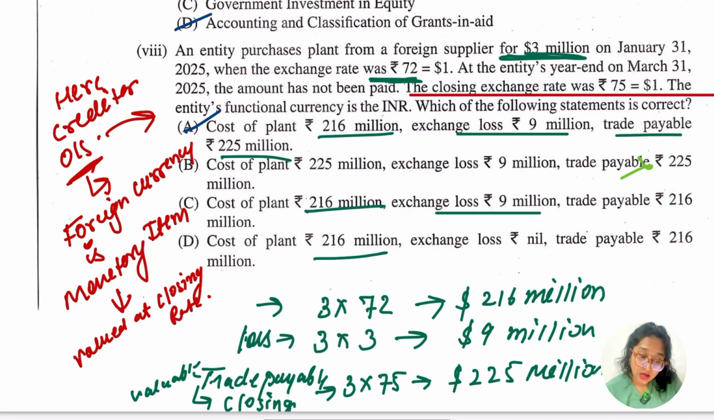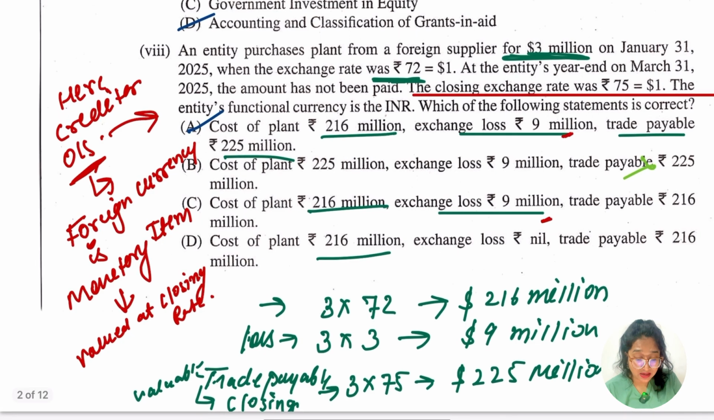So what about the exchange loss? I'm having 9, okay. I'm again having, in C I'm again having 9 loss. In D I'm not having the exchange loss. In D the exchange loss is going to be nil, so I'm not going to consider this. इतनी बात समझ में आ गई, yes.